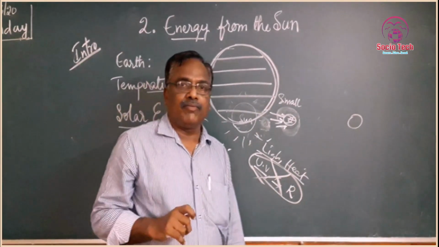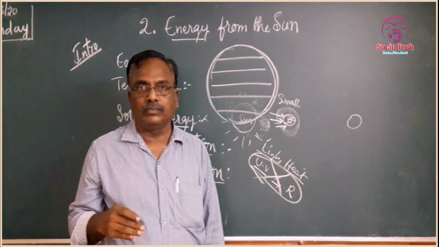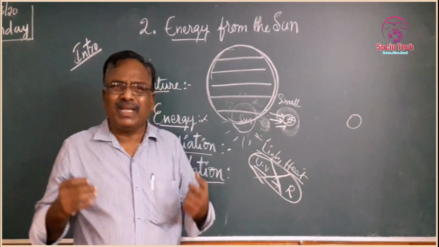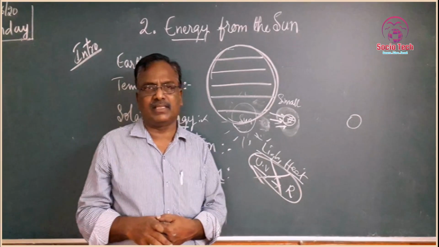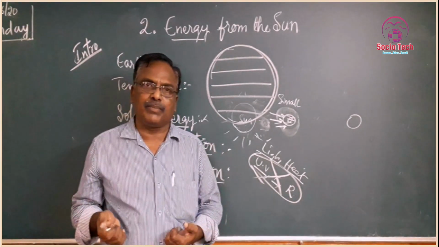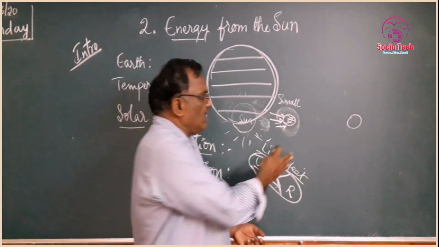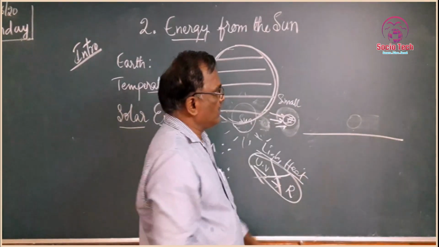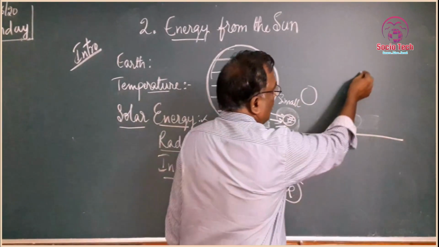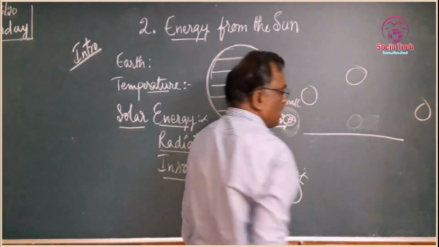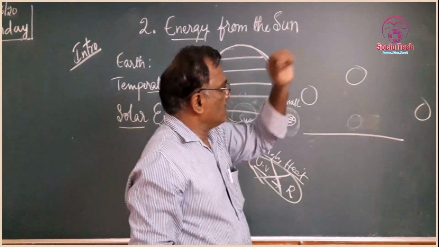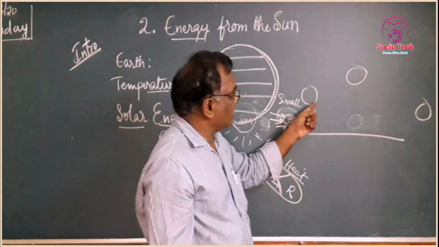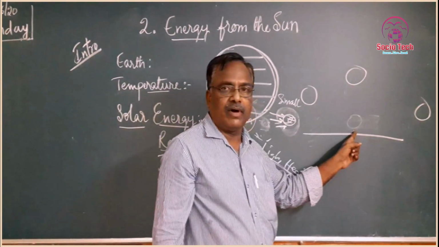See, in our daily life, in the afternoon or noon, how is the temperature? The temperature is so high. But in the evening, the temperature is less. Even in the morning also, the temperature is less. In a particular place, when the sun is overhead or when the sun is down, the sun rays fall at a slant.